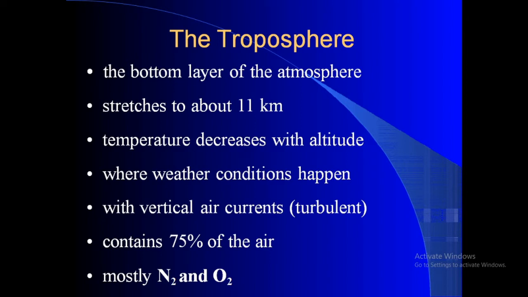It contains 75% of the air, mostly nitrogen and oxygen. These two components have the largest volume percentage. So this is considered the troposphere layer.